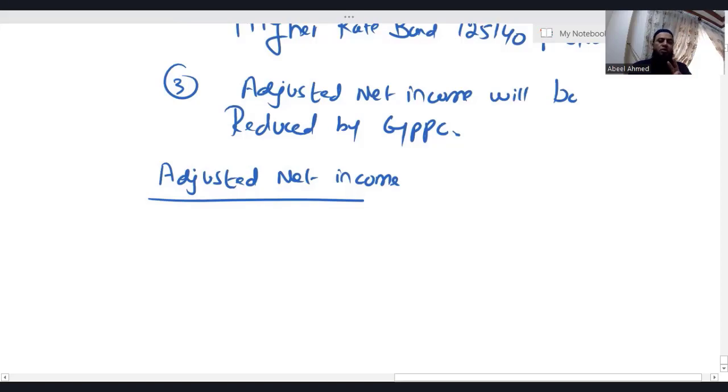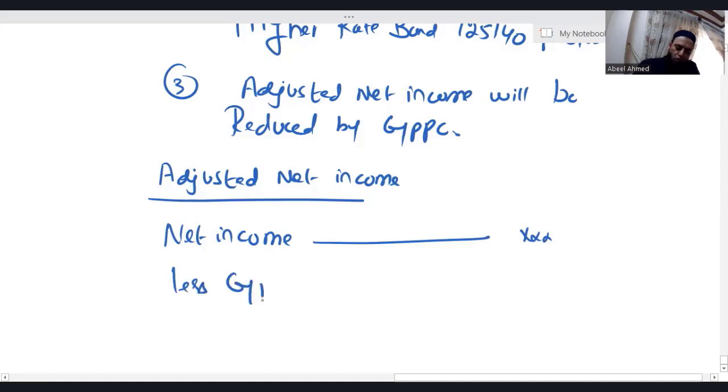So you need to know two things. One, how do we calculate adjusted net income? Second, let's say you and me, we both have calculated adjusted net income. The next question is, what is the benefit of calculating this adjusted net income? Also, what is the benefit of knowing the adjusted net income? Just wait. How do we calculate adjusted net income? First, we have to take the net income, whatever it is,